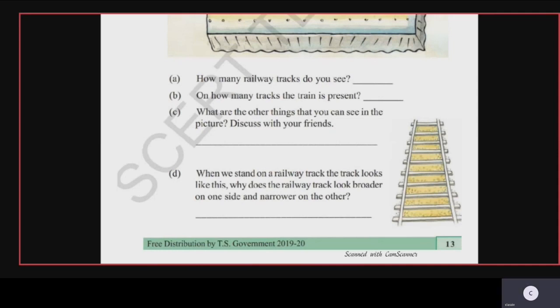The next question, when we stand on a railway track, the track looks like this. You can see the diagram here in the textbook. Why does the railway track look broader on one side and narrow on the other side? When we see any object, children, the object makes a vision angle at our eye. Vision angle is nothing but the view which we see. The angle value is higher for the nearer object and the angle value is lesser for farther objects.